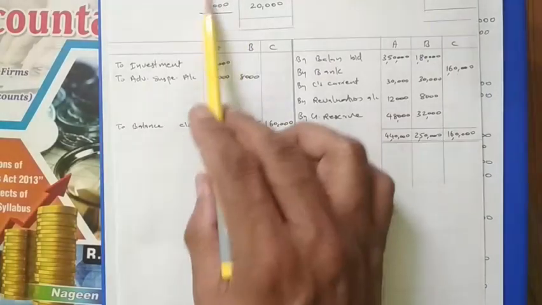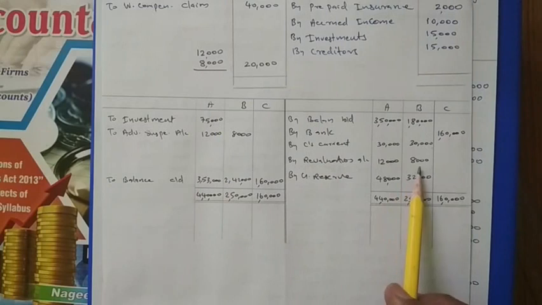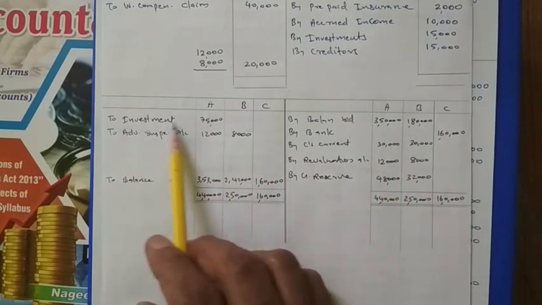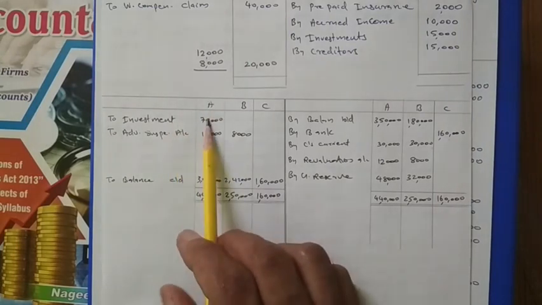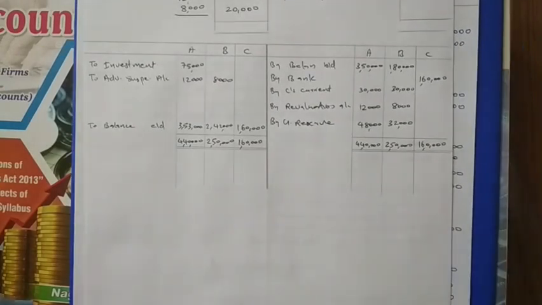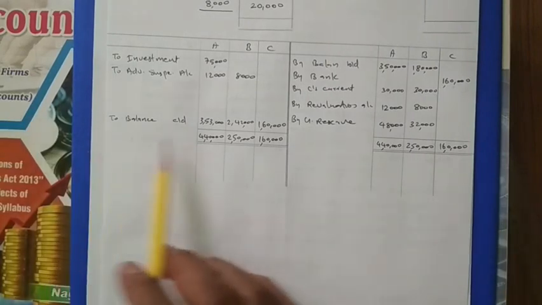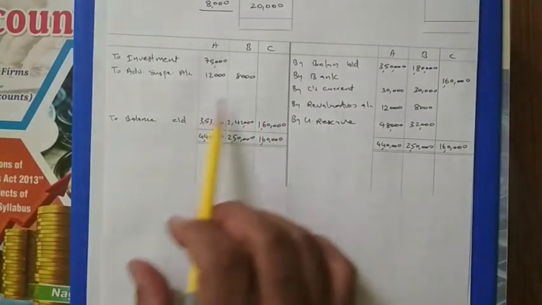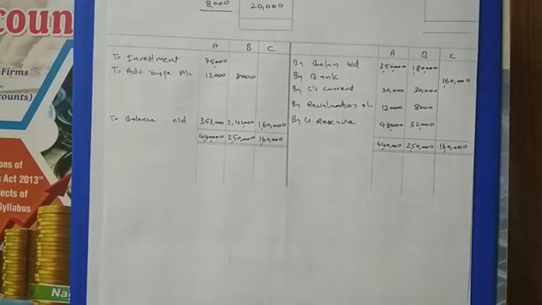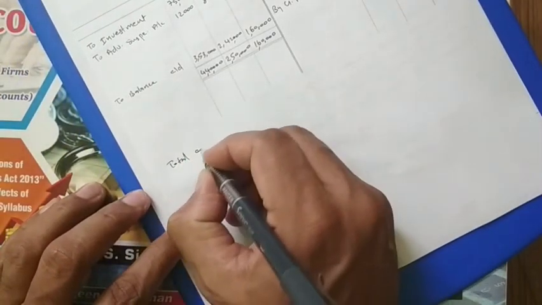Then the revaluation profit is distributed among the partners' capital here. This is the general reserve, accumulated profit. And the investment taken by partner A is taken here, and advertisement suspense, accumulated losses, is taken here. So this many items are coming in the capital account, and I balanced the capital account also. Now this is the situation. This is the present capital amount. Now according to the new partners' capital, that adjustment we have to make. So here I am writing the total capital of the firm.